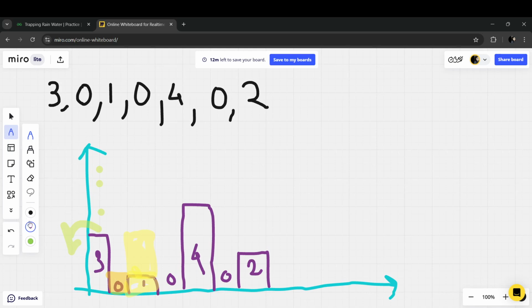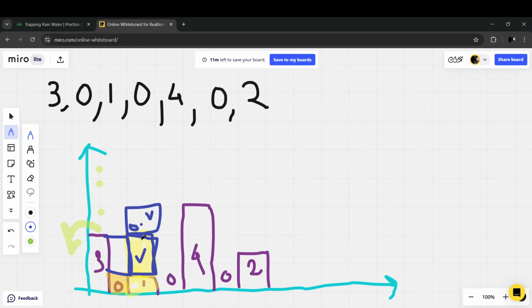In this space, water will be there. And this space is 3. Not here, because here it can fill, but if I fill for this it will again overflow.